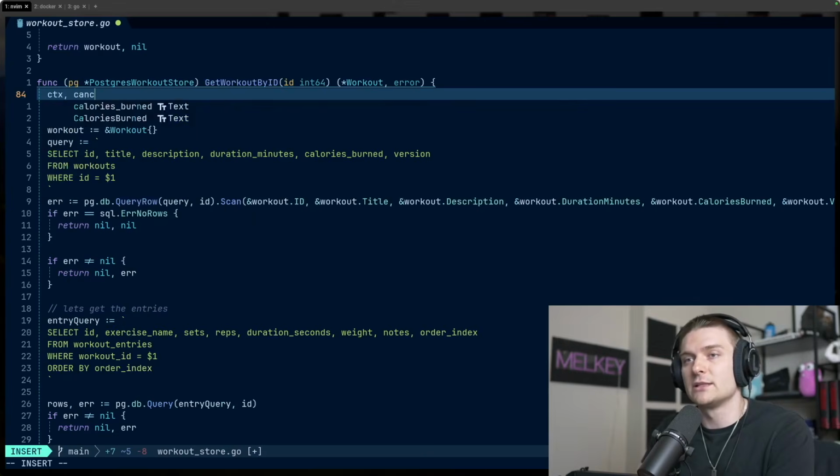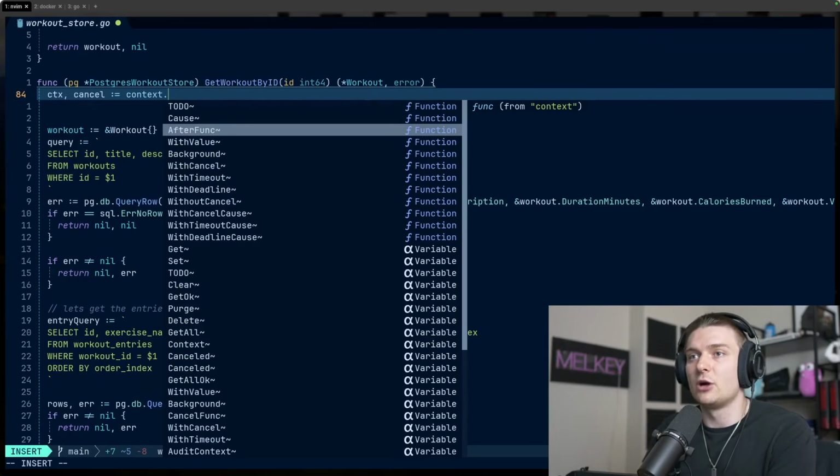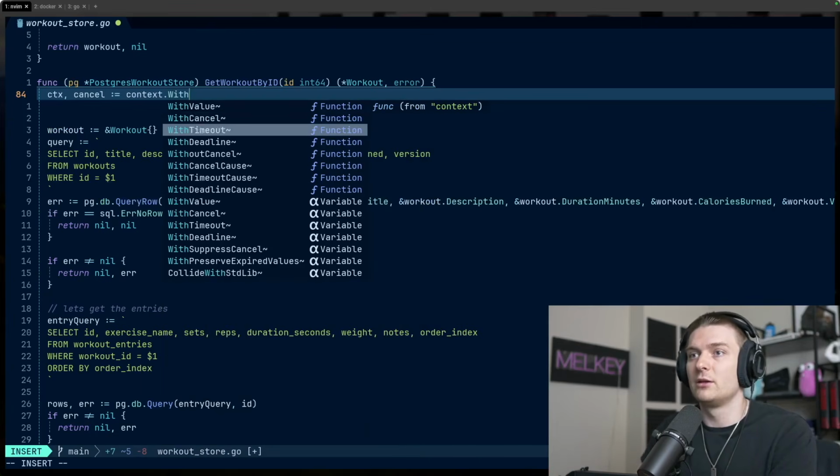You can see here, we'll do context cancel. We're going to bring in the context package. And I'm sure if you've written Go, you've probably heard of the context package. It can do a lot of things. It can hold different values, but it can also handle timeouts. And so here we're going to do WithTimeout.